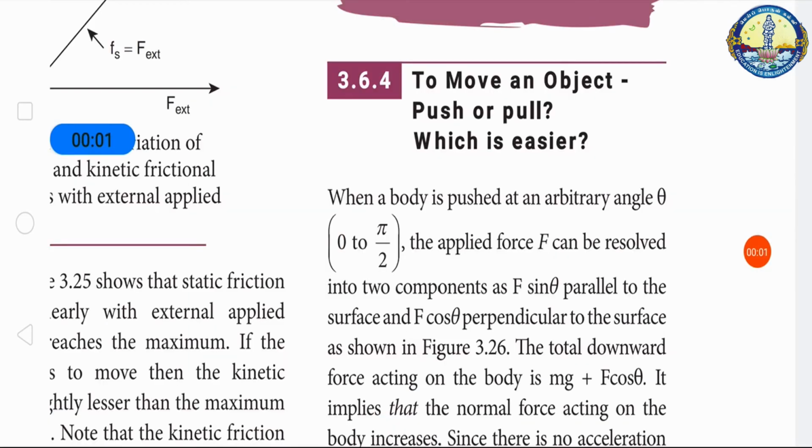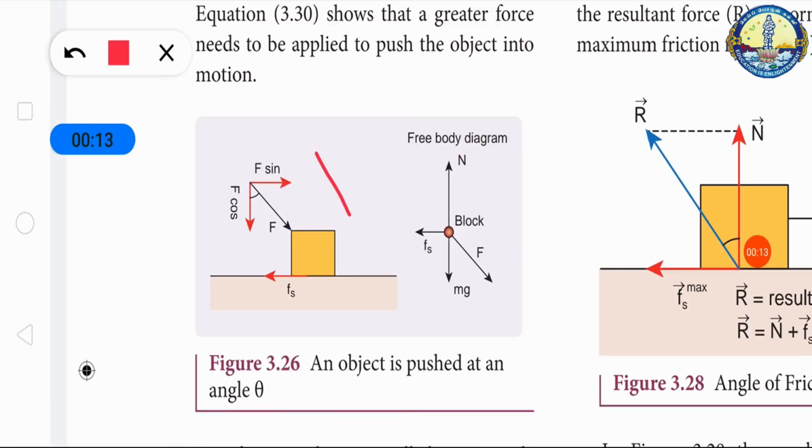To move an object, push or pull, which is easier? When a body is pushed at an arbitrary angle theta, between 0 and pi by 2, this is the angle of the pushing force. The applied external force can be resolved into two components: F cos theta parallel to the surface and F sin theta perpendicular to the surface. The total downward force acting on the body is mg plus F sin theta. So the normal force acting on the body increases, and there is no acceleration along the vertical direction.